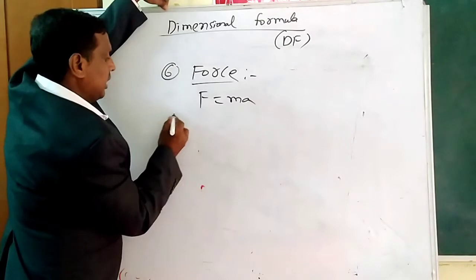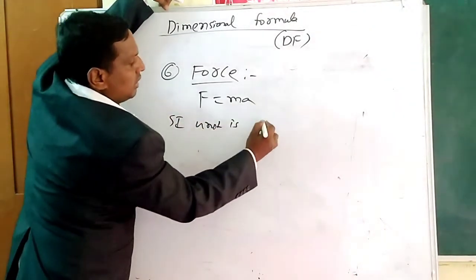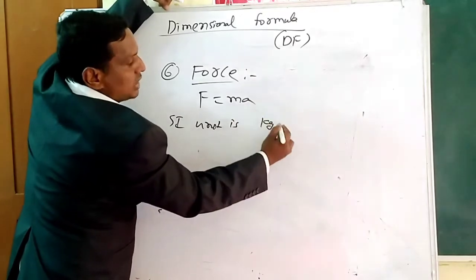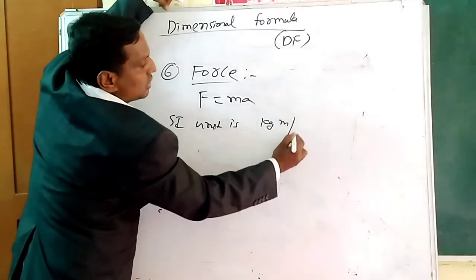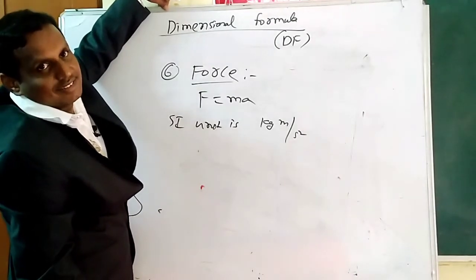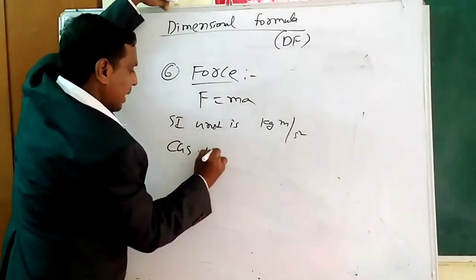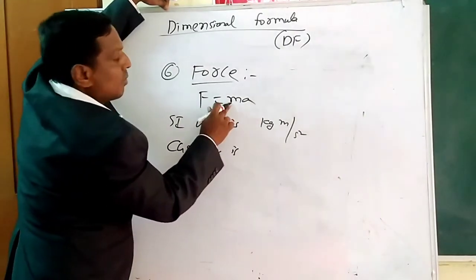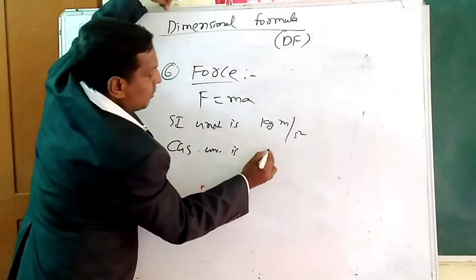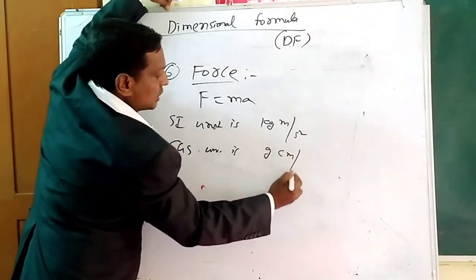So now I want the SI unit. SI unit is nothing but mass, kilogram. Acceleration, now I told you, meter per second square. That's all. Kilogram into meter per second square. Okay, next I will do the CGS unit. So mass, what is CGS? G is gram, and this is nothing but centimeter per second square.